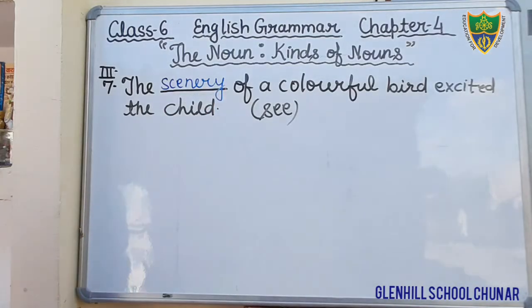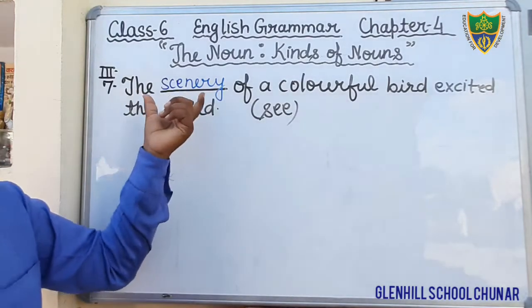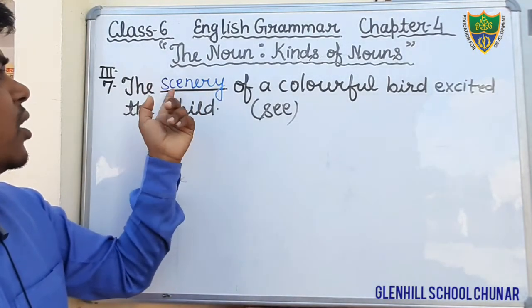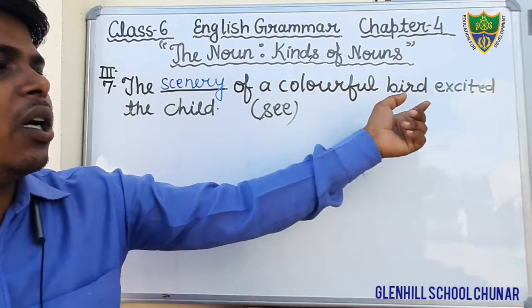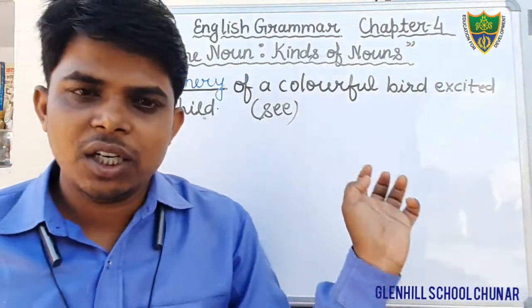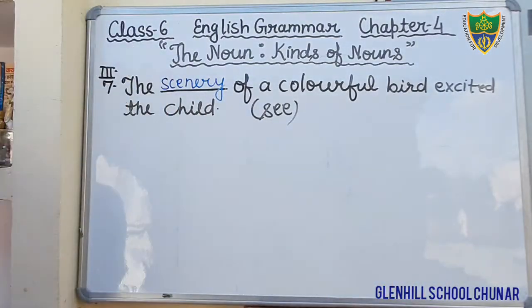Okay, just fill in the book. No need to write in the notebook. Just fill in the blanks in the book. In question number 7, you will fill scenery. The scenery of a colorful bird excited the child. Okay students, so just see this and come to the next question.